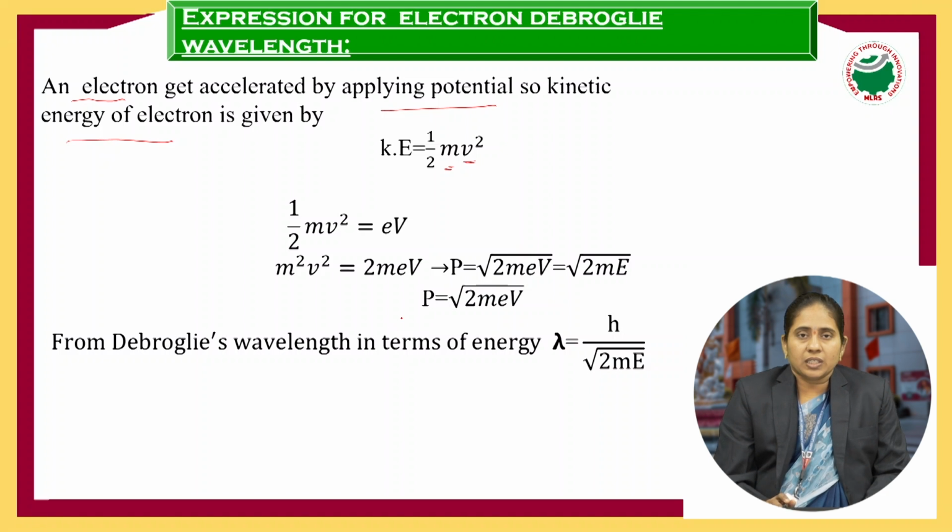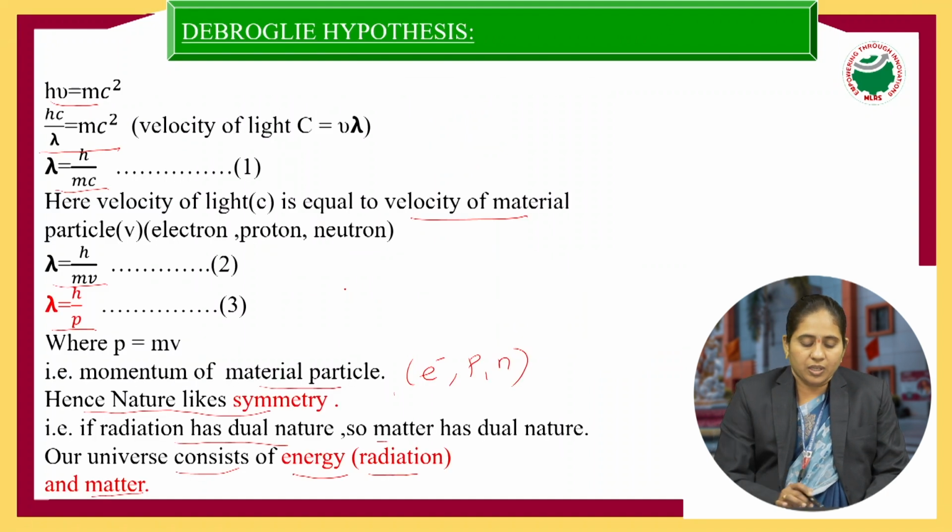This kinetic energy is equal to the product of the charge of the electron and the potential applied, that is eV. So we multiply both sides by m, LHS as well as RHS, and take the 2 from the denominator to the RHS. Then m square v square is equal to 2meV. So here, what is mv? mv is momentum.